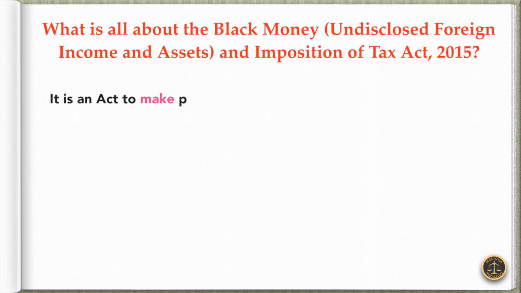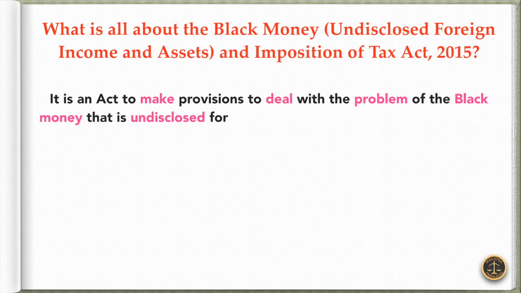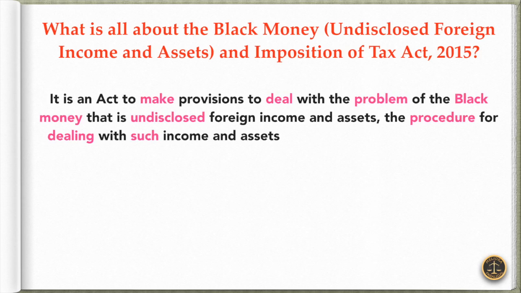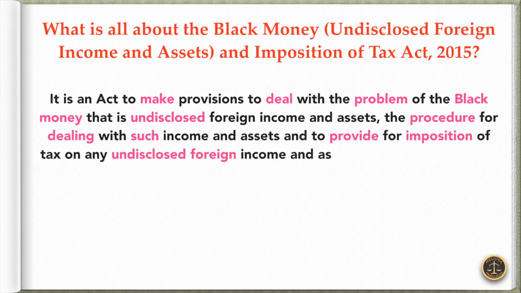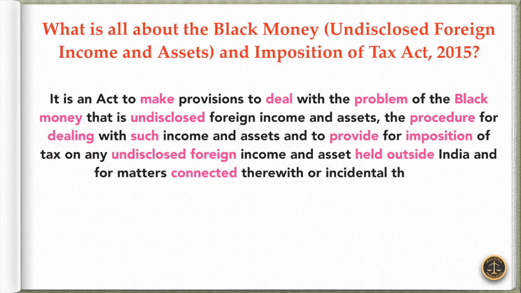It is an Act to make provisions to deal with the problem of black money, that is, undisclosed foreign income and assets, the procedure for dealing with such income and assets, and to provide for imposition of tax on any undisclosed foreign income and asset held outside India and for matters connected therewith or incidental thereto.